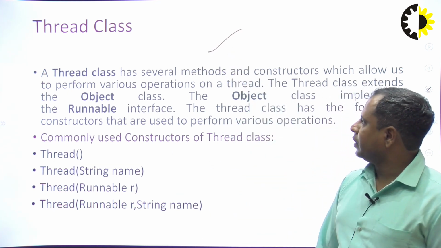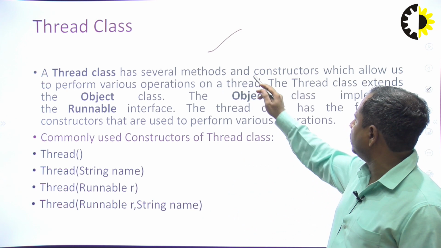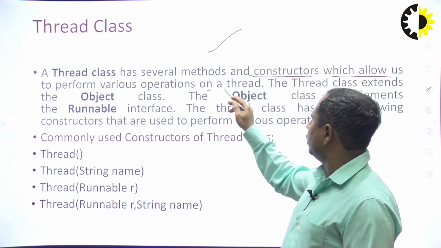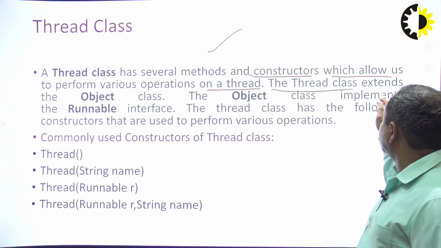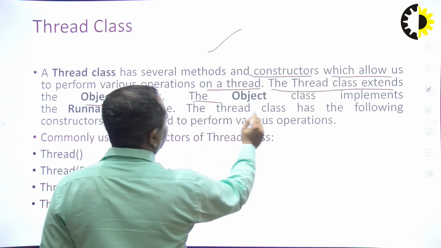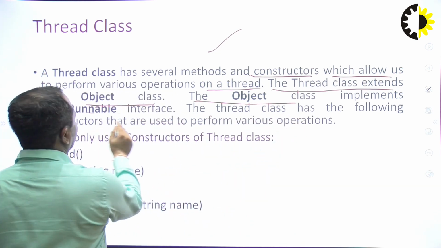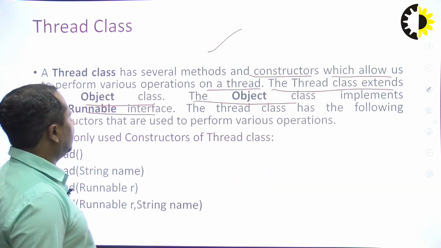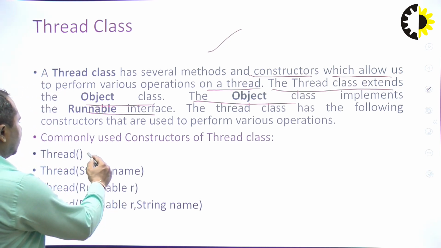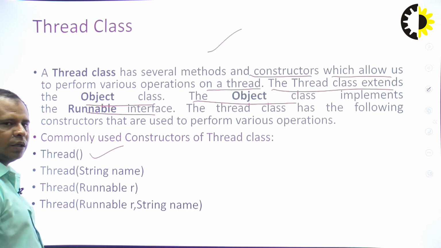The Thread class has several methods and constructors which allow us to perform various operations on a thread. The Thread class extends the Object class. The Object class implements the Runnable interface. The Thread class has the following constructors. First is the Thread default constructor.